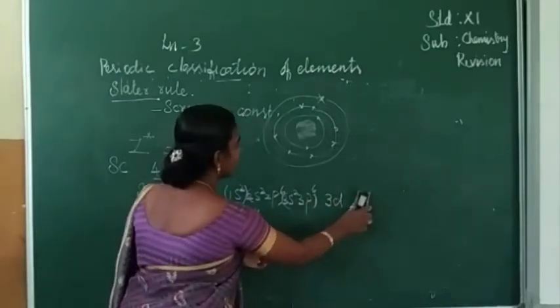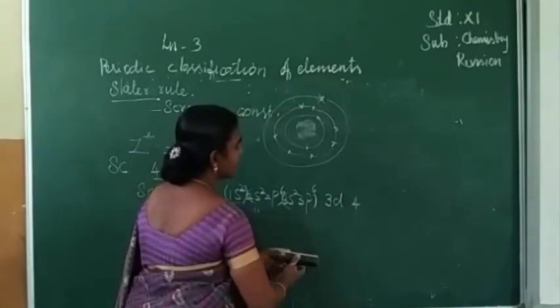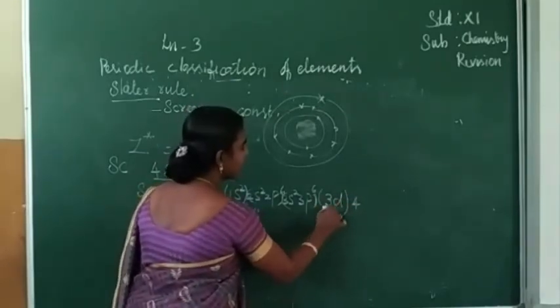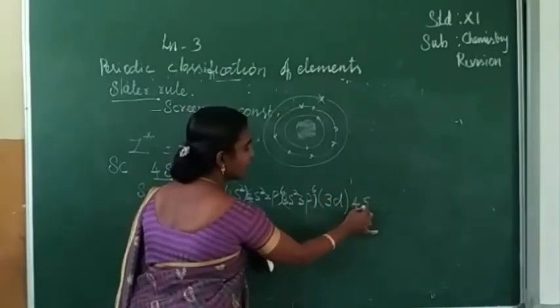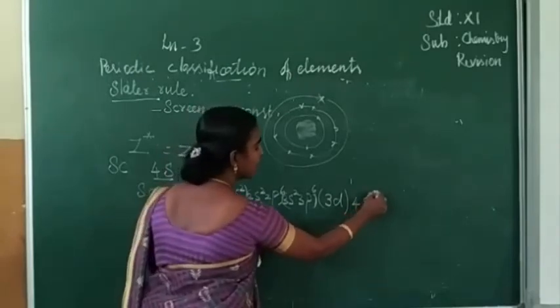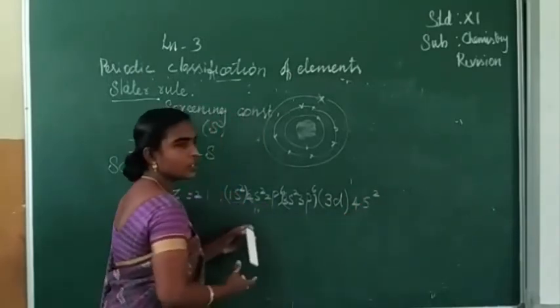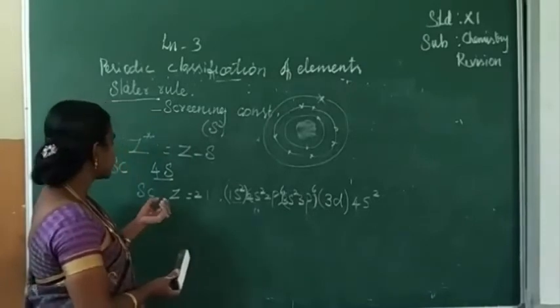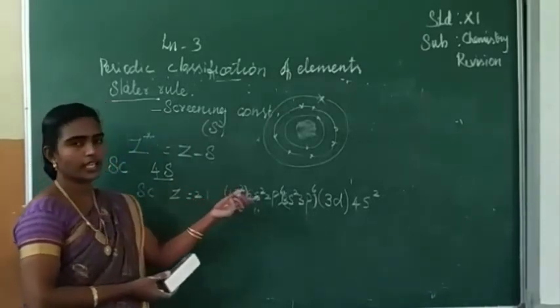So 3d1 and 4s2 will be taken together, as 3 electrons are there. We are going to calculate the screening constant for 1 electron.